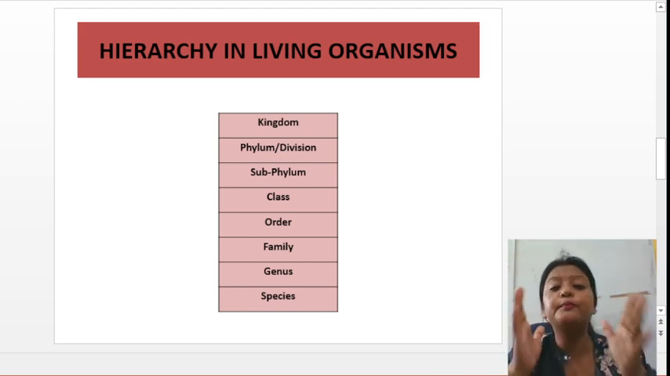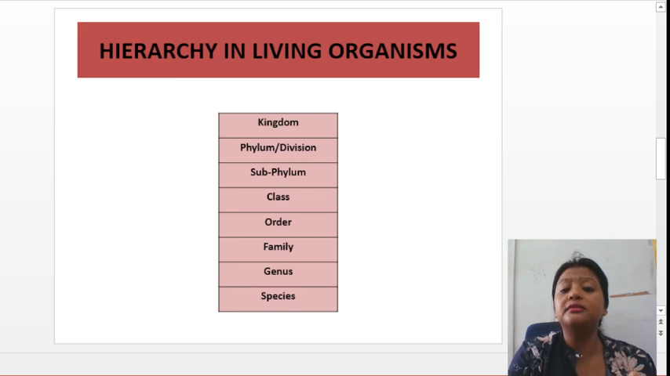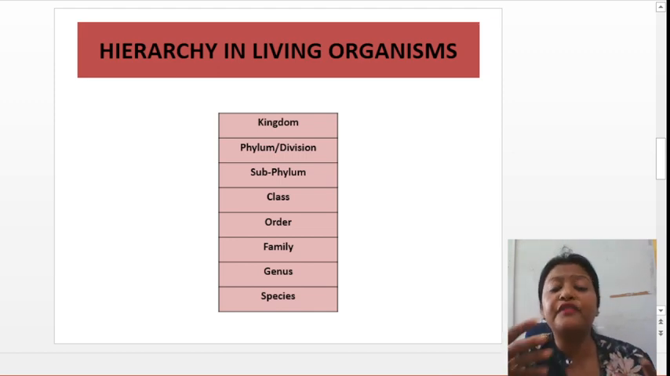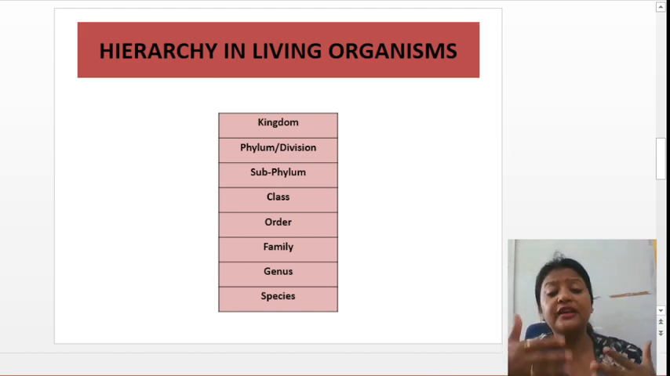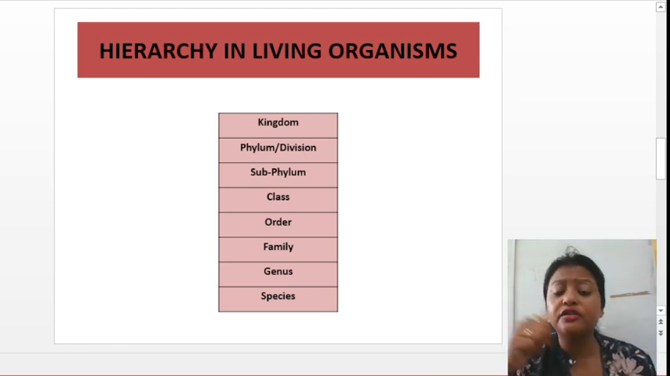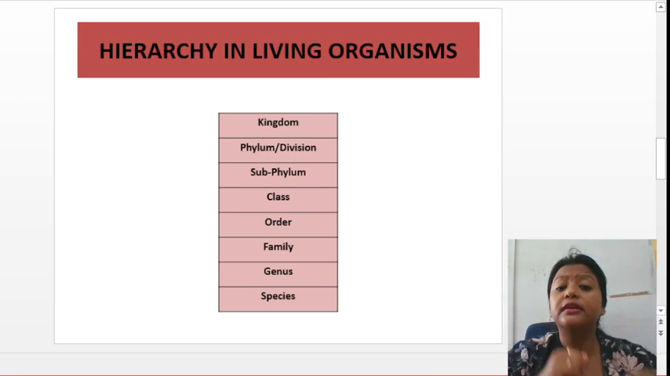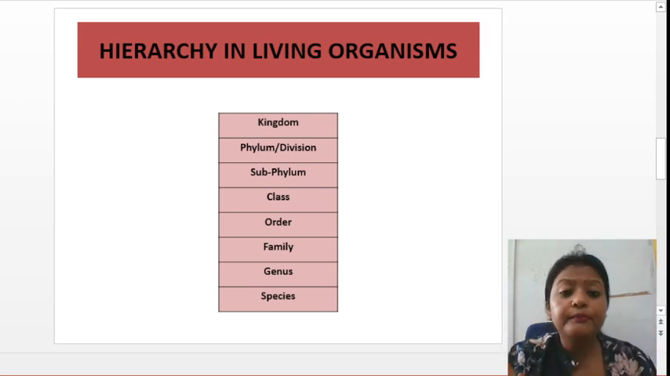So first we put kingdom. It can be a plant kingdom, it can be an animal kingdom. Then you come to phylum, division. There are different phylums which are below the kingdom, so different phylums form a kingdom. Then we have subphylum, then we have class. Different classes of organisms form one phylum. Then order, then family, then genus, and then species.